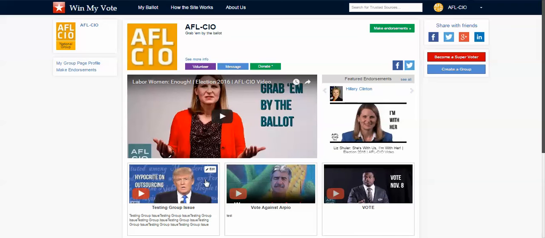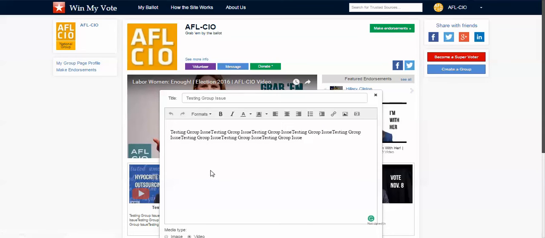These issue statements down here, again, work the same way. You click there, you just title it whatever you want. Here you can put in any type of writing. It can be a cut and paste from your website. It can be original writing, whatever you want. You can add links, images, even embed links and videos in there.